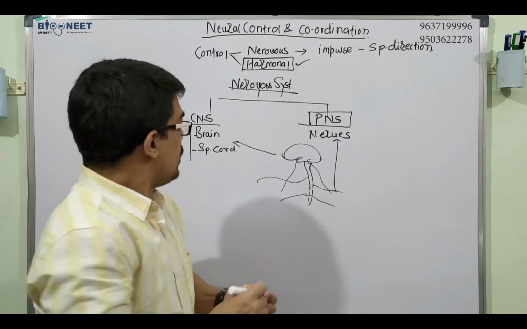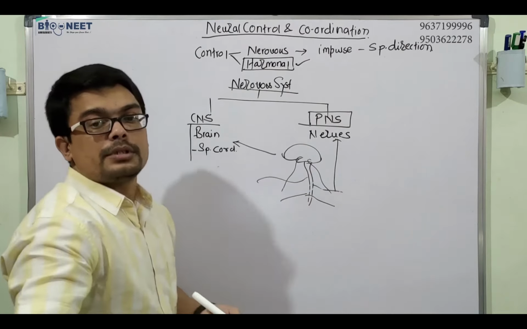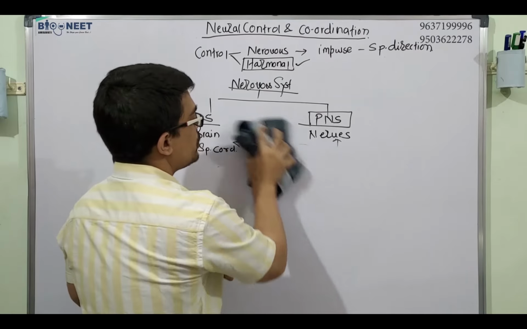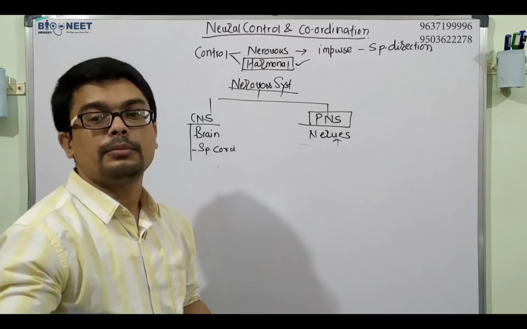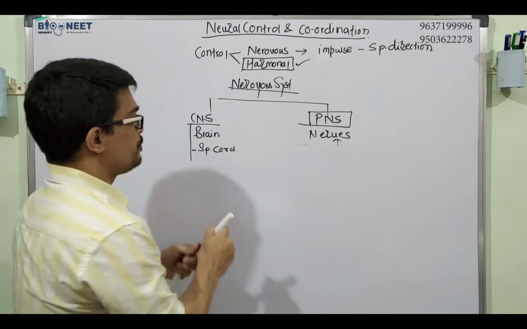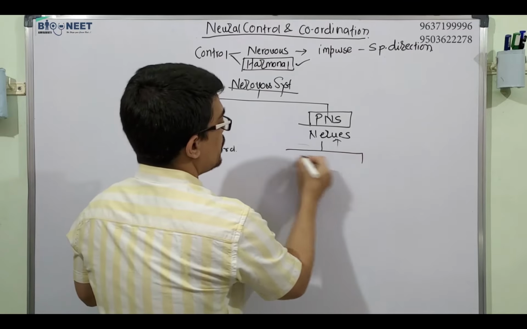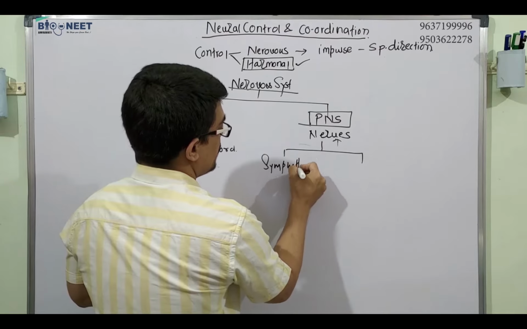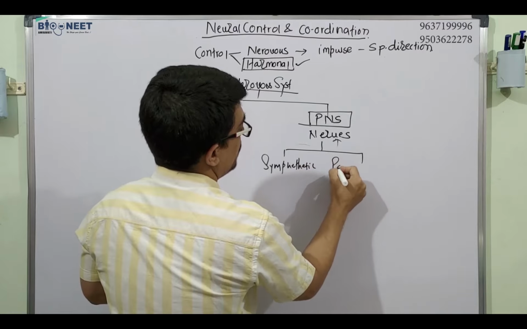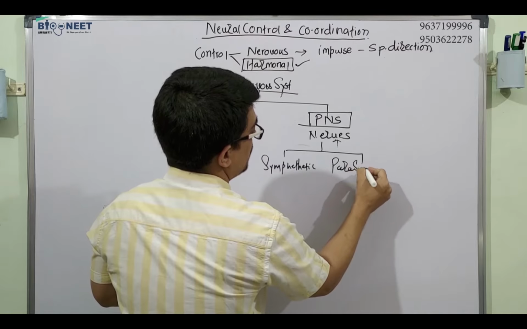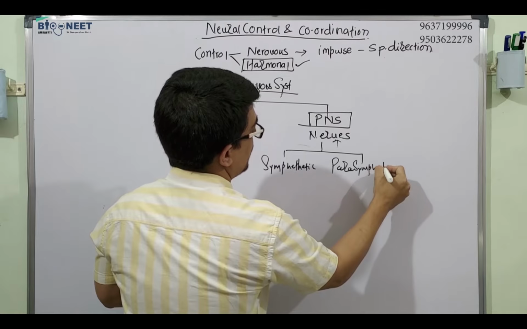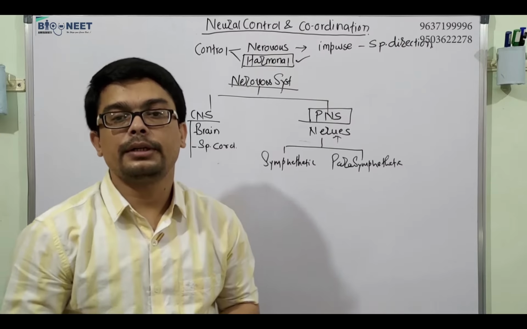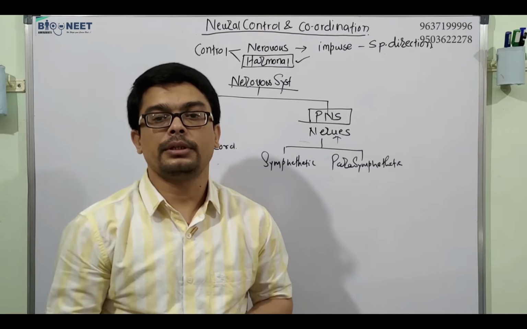This peripheral nervous system is again divided into two types: sympathetic and parasympathetic nervous system. What is the sympathetic nervous system and what is the parasympathetic nervous system?